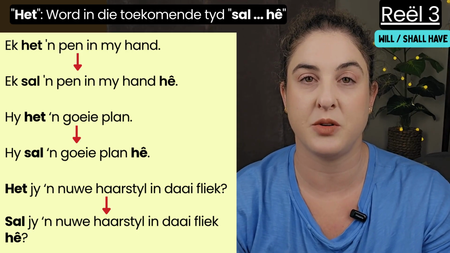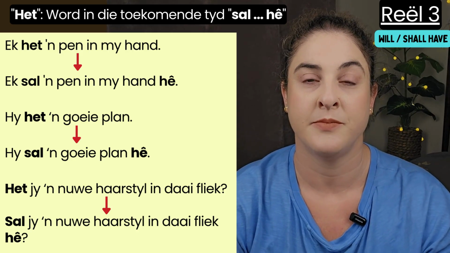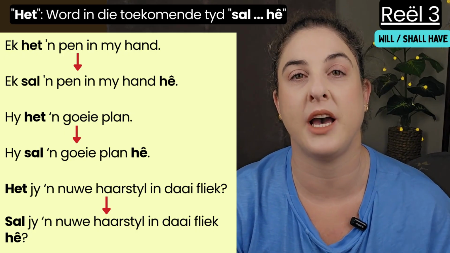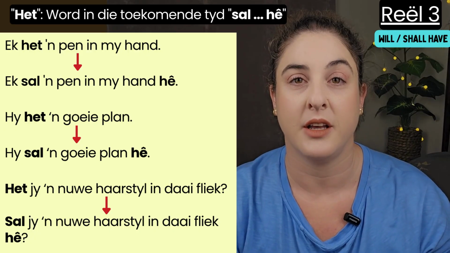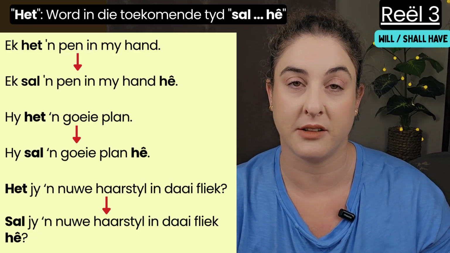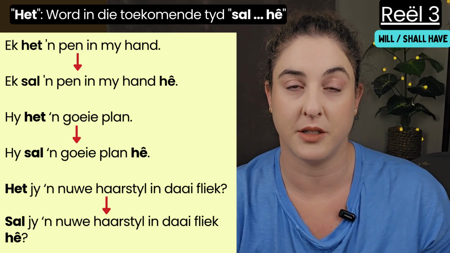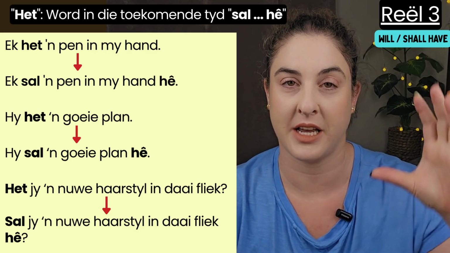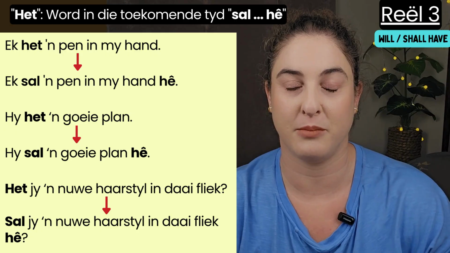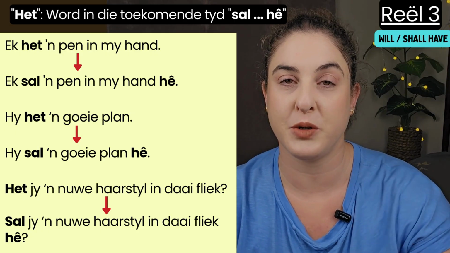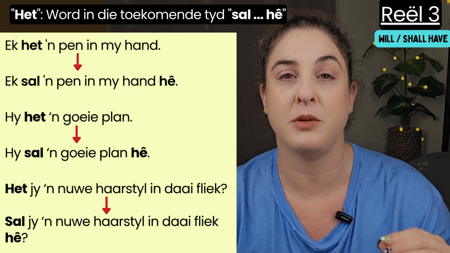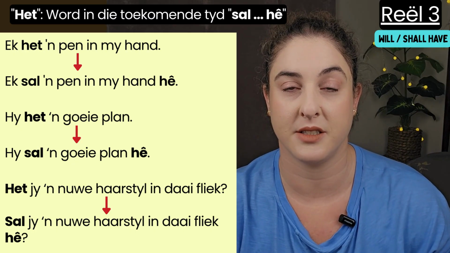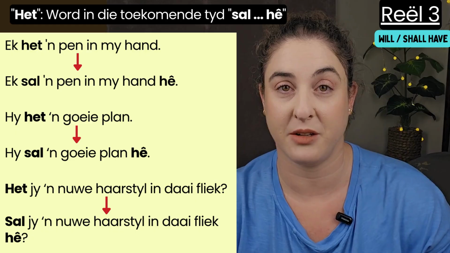This one pertains to will have or shall have. And this is the to have, the verb to have something in your hand, to have a feeling, that one. This is not referring to het as the past tense Afrikaans. So if you don't know, go to my video on het. It has a nice big het in the thumbnail. Het is both the word for to have in Afrikaans and the word we use to create past tense sentences, to indicate past tense in an Afrikaans sentence. If you don't know all of that, please go watch that video.